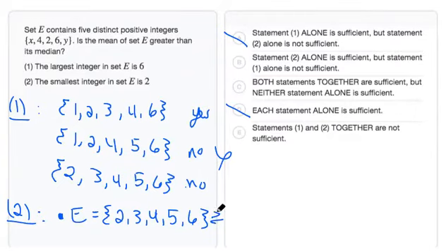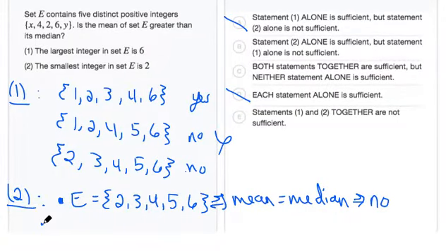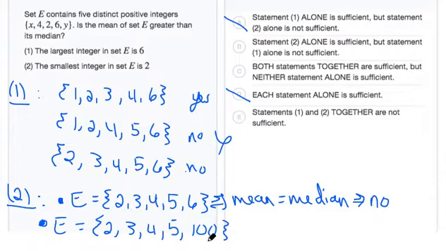So since the mean is equal to the median, the answer to the question would be no, that the mean is not greater than the median. But we need to consider a couple different cases, so let's consider another case. Suppose E is equal to 2, 3, 4, 5, and 100. Now in this case, our mean is definitely going to be greater than our median. So the answer to the question would be yes.